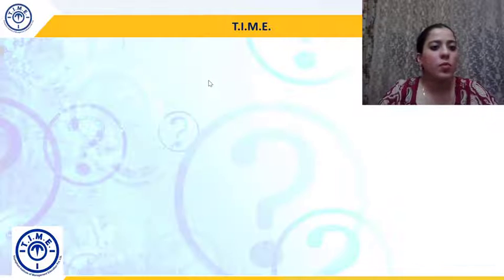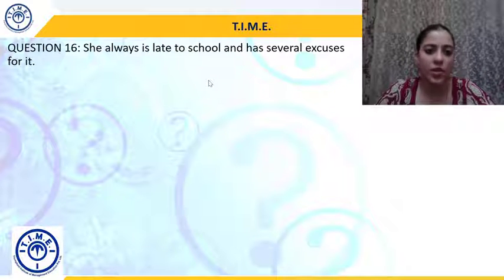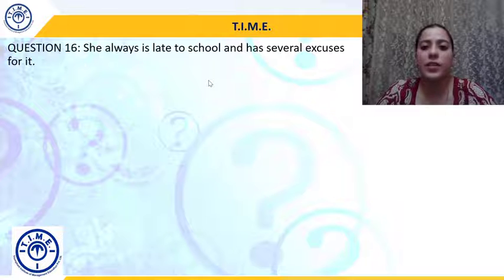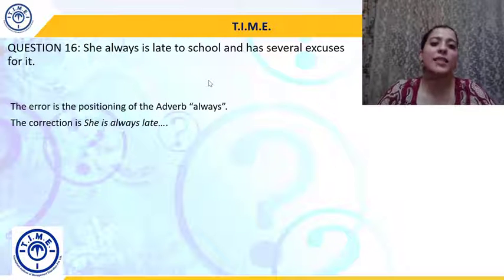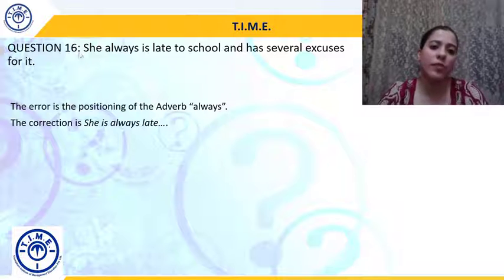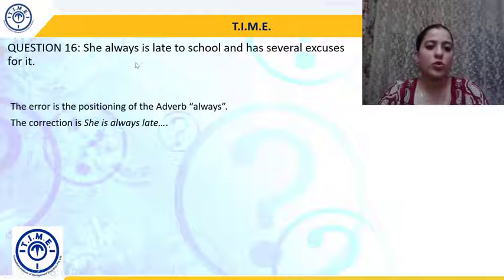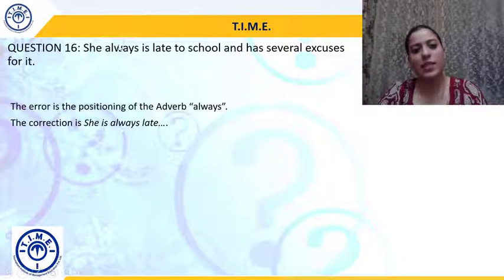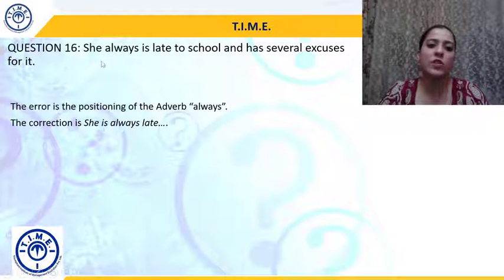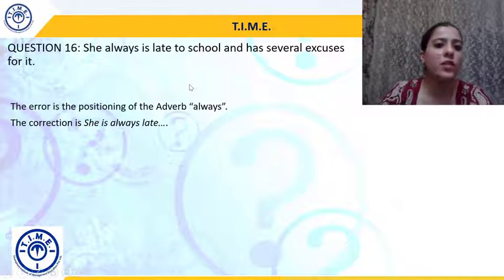Okay. Moving to question 16. She always is late to school and has several excuses for it. The error is that the positioning of the adverb always is faulty. So she is always late. Again, be form, right? Is is a be form. So the adverb will follow after. So after is we will put always. That's the only error here. We'll just interchange the positioning of these two words. She is always late to school and has several excuses for it.